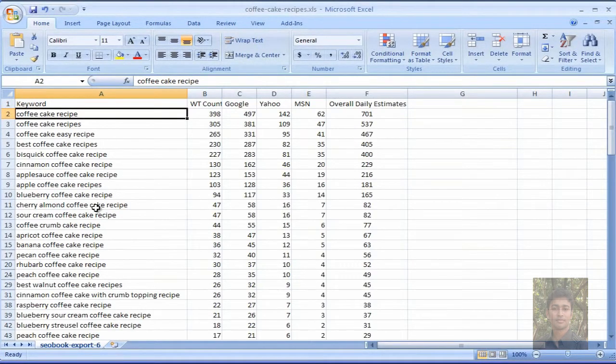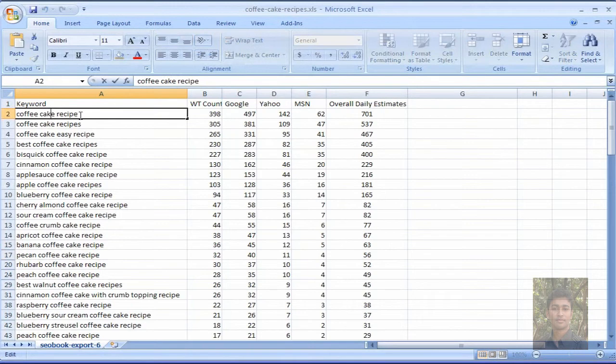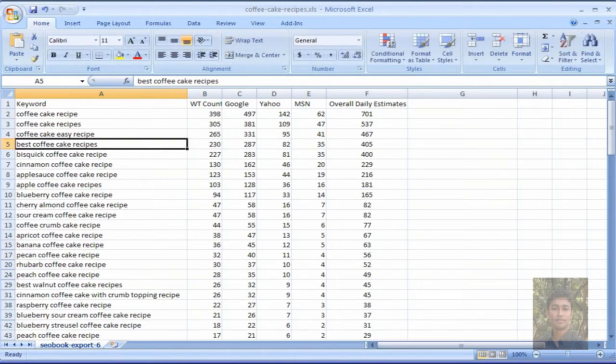Now what I want to do is be 100% sure that this is the right topic for me. I'm getting some okay numbers with it, but to be honest with you, I don't know much about it. Coffee cake recipe is not my forte in life, so I need to find a place that can give me information about coffee cake recipes, about apricot, banana, pecan recipes. What I generally use is article directories. So I'm going to take our main concept, coffee cake, Control Command C that, and just store that for the time being.